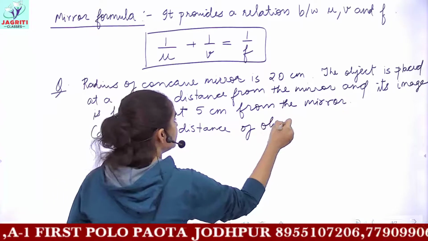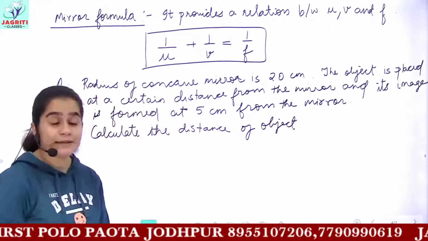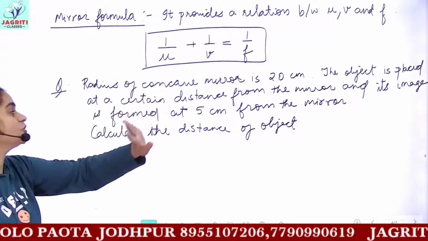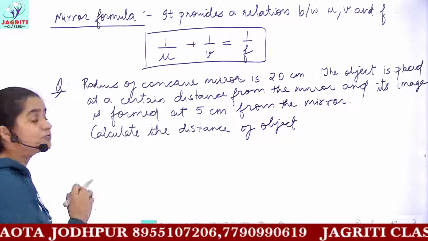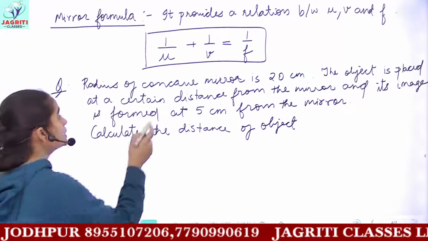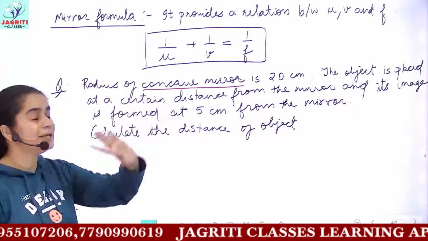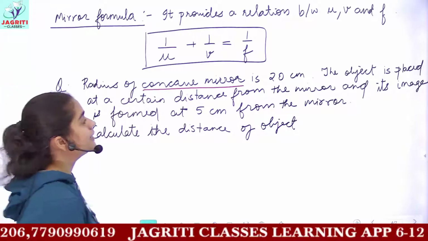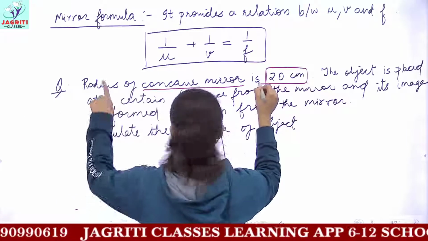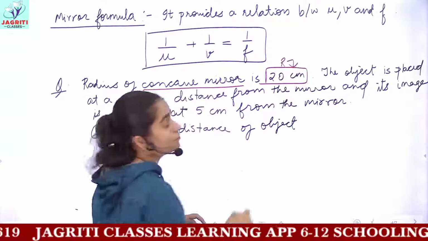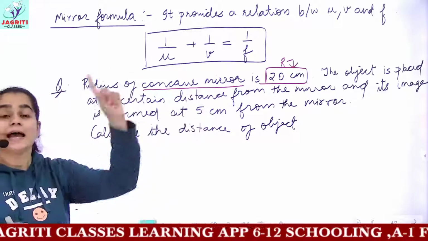So you see that you are provided the radius of the mirror. The important thing to look at in numericals is which kind of mirror or lens you are given. Firstly, you should know that we have been given a concave mirror. Then the next value, 20 centimeter, is the radius, so R is 20.